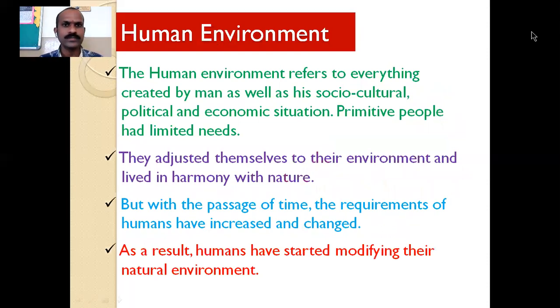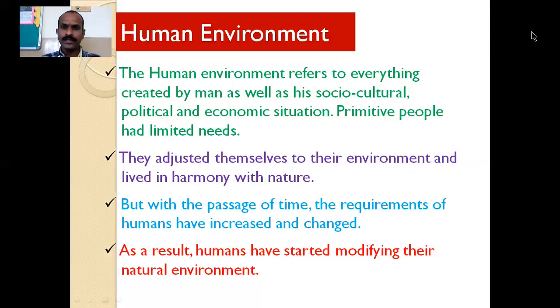Okay, then let's turn towards the human environment. The human environment refers to everything created by man, as well as his socio-cultural, political and economic situation. Primitive people had limited needs. Okay, see, the human environment that we have already studied in the first session, that what is human environment? That everything that is created by human beings, that is known as human environment. Okay, humans have created many things with the socio-cultural activities, political activities, economic activities.